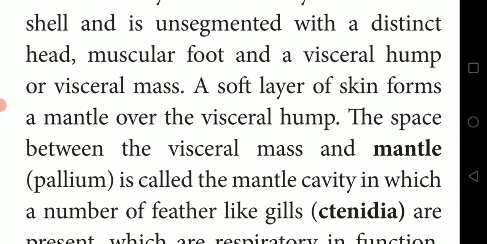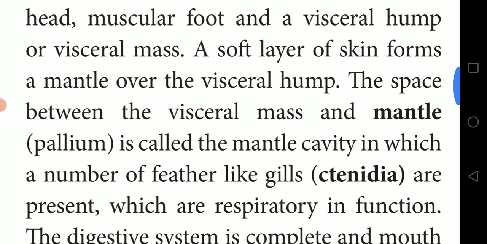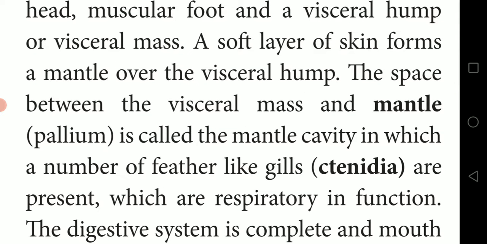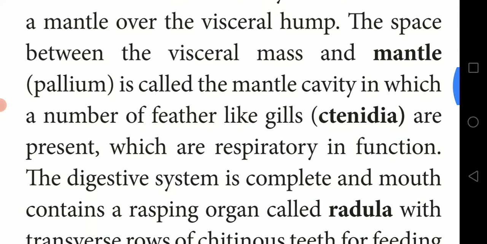The space between visceral mass and mantle is called the mantle cavity, in which a number of feather-like gills, called ctenidia, are present, which are respiratory in function. The digestive system is complete and the mouth contains a rasping organ called radula.